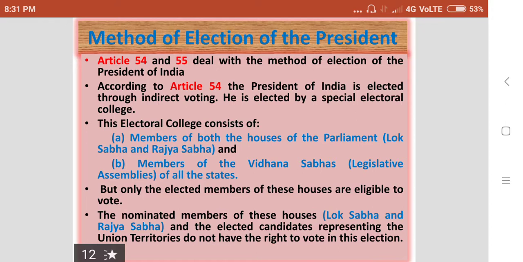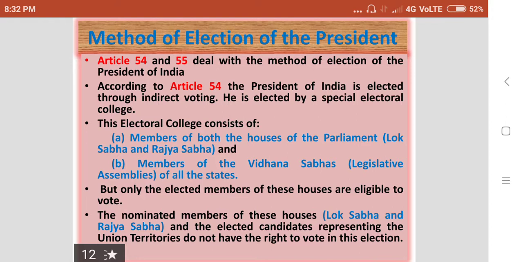MP election and MLA election are direct elections where the people go to the polling station and cast their votes to the candidates according to their choice. But the election of the president is different. The people will not participate directly in the election of the president. But it is said in the constitution that the president of India is indirectly elected by the people.